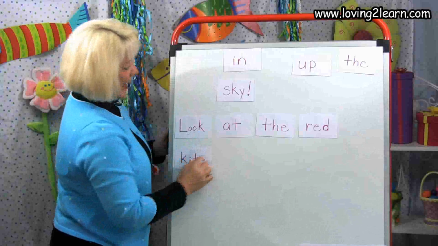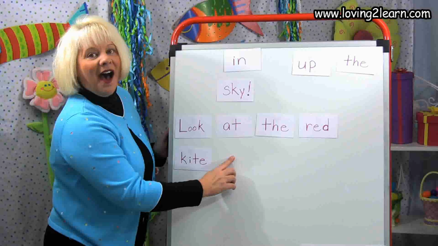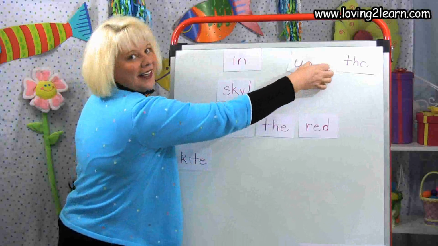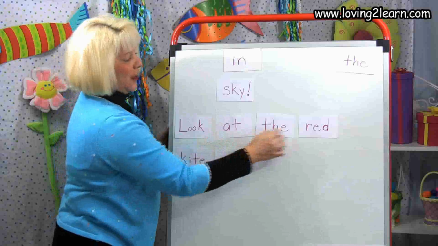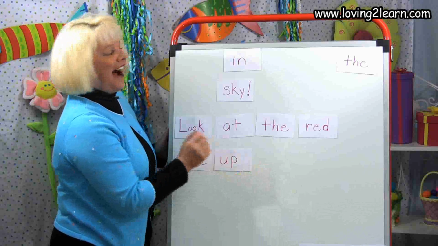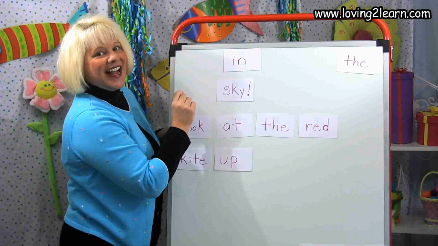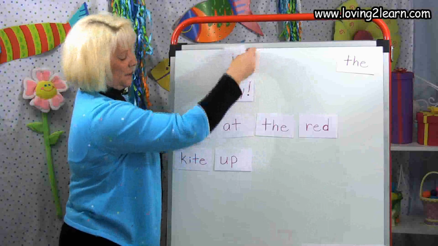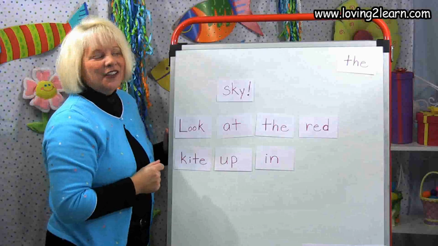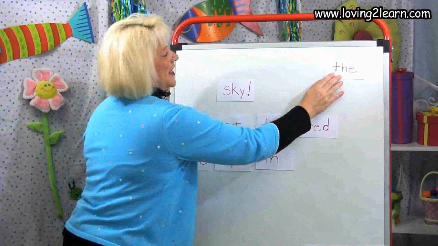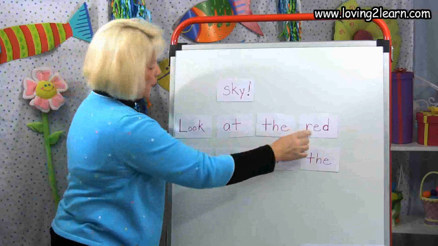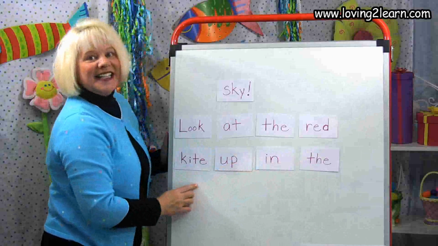Look at the red kite. Up. There's that U, isn't it? Up. There's the word up. Look at the red kite up. In. I. Do you see the word in? There it is. In. Up. In. The. Remember, we just have to know that word. Do you see it? There it is. T-H-E. The. We'll read our sentence. Look at the red kite up in the sky.